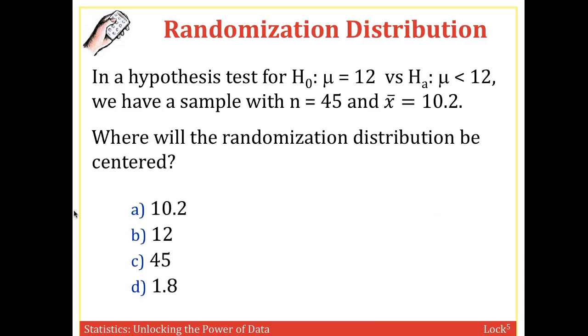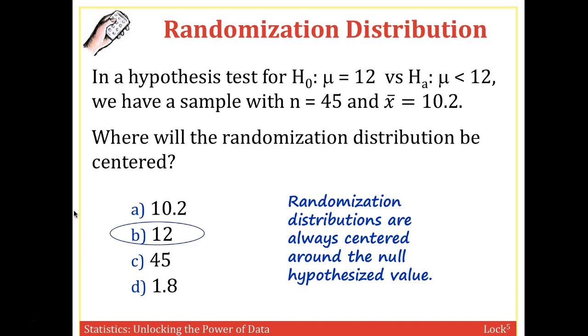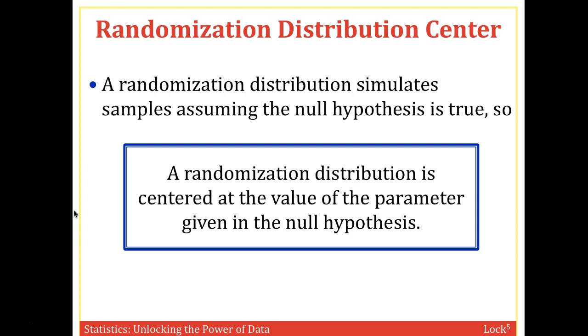And then where will the randomization distribution be centered? 10.2, 12, 45, 1.8. Well, we're assuming the null hypothesis is true, so we're assuming the center should be whatever the null is. And the null is 12. All right, randomization distribution simulates samples, assuming the null hypothesis is true. So randomization distribution is centered at the value of the parameter given in the null hypothesis. So if this is a difference of means, it's going to be 0. Otherwise, it's going to be whatever that parameter states.